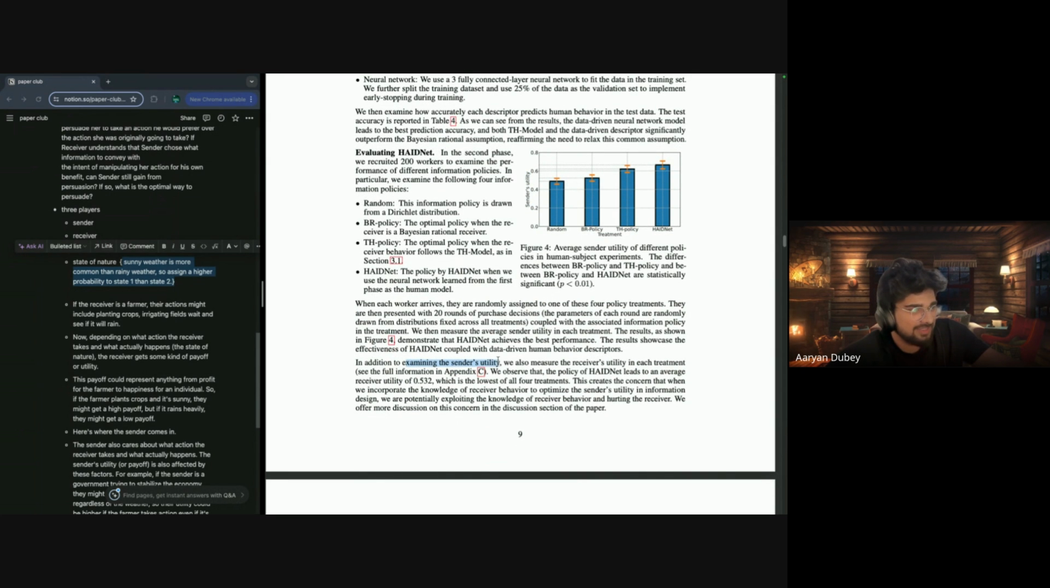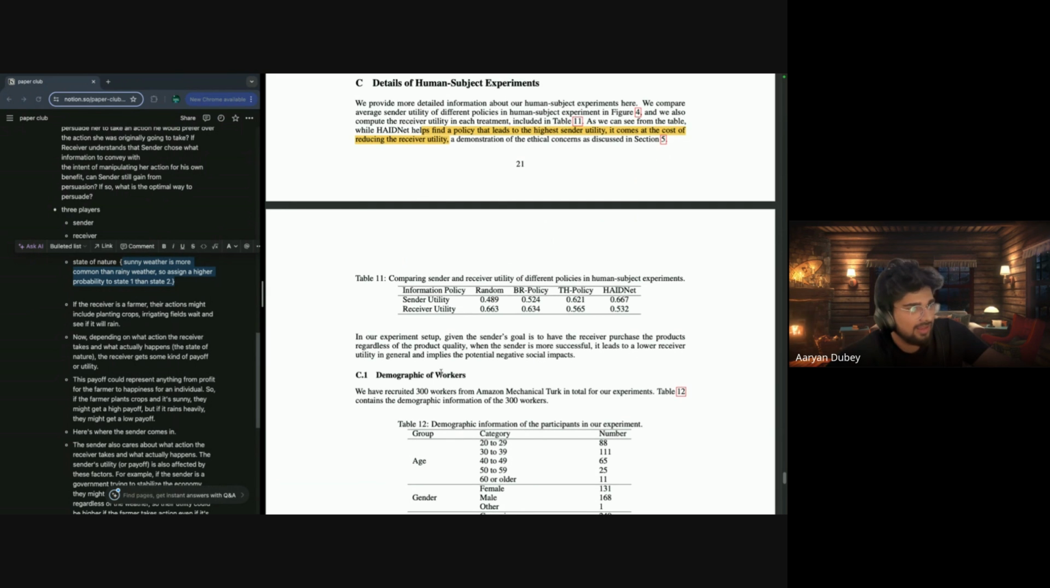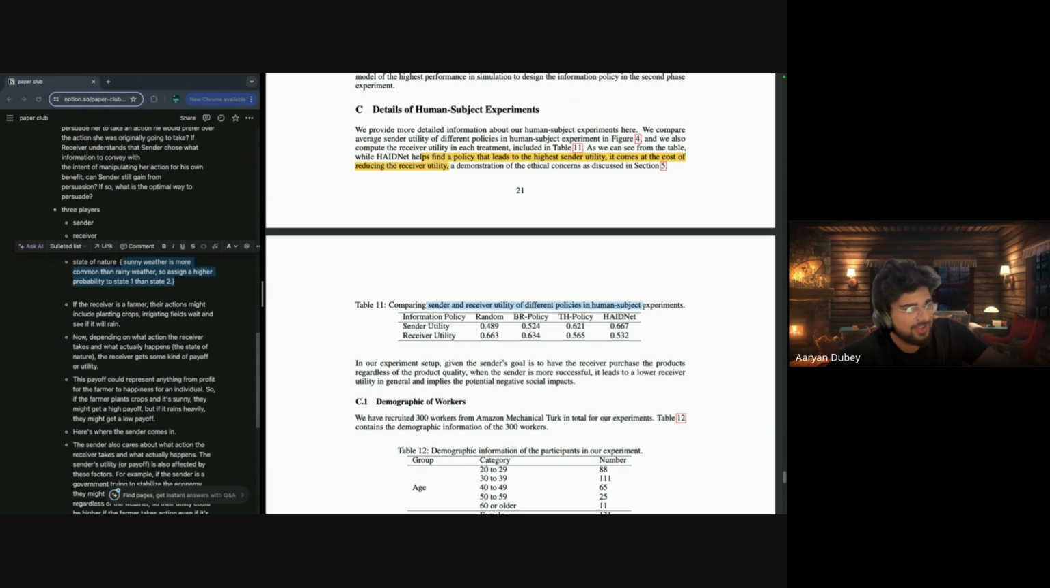So in addition to examining sender utility, this is very interesting, we also measure receiver utility in each treatment. See the full information in Appendix C. Let's see. This compares sender and receiver utility of different policies in the human experiment. At random, sender utility is less, receiver utility is very good. Bayesian rational policy, it's balanced, I would say. Still, receiver utility is very good. TH policy, receiver utility decreases and sender utility increases. HAIDNet, 66%, 53.2%. Receiver utility decreased as much as sender utility is increasing.